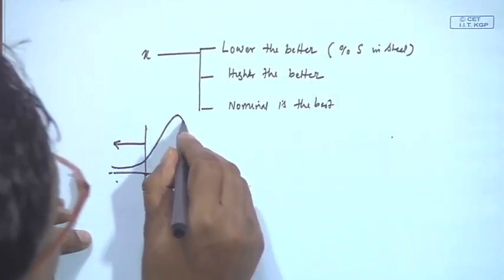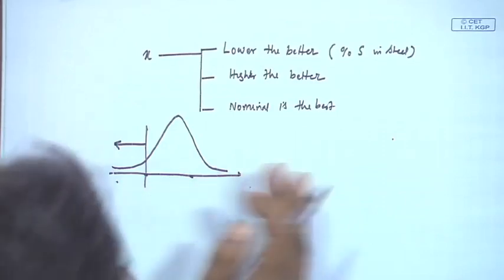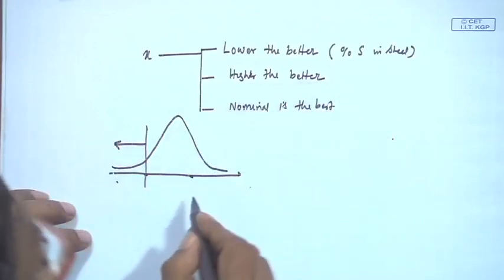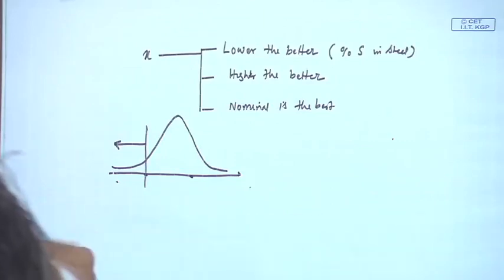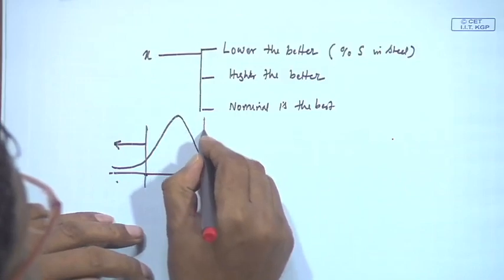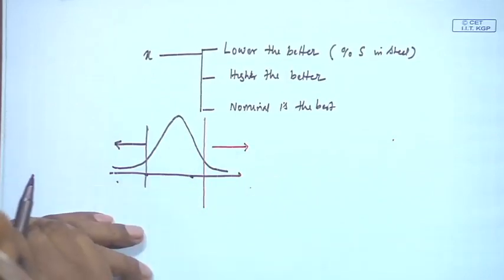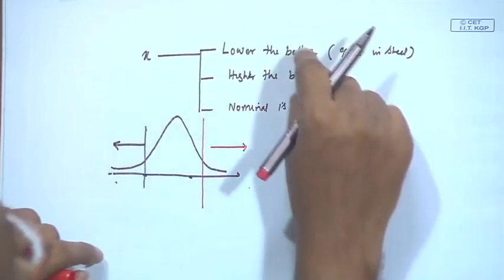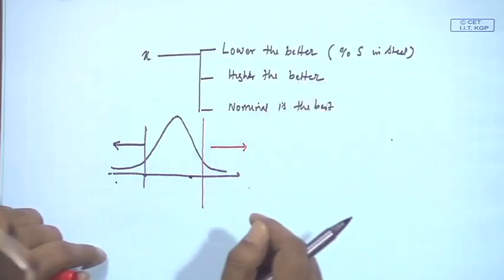You may find a distribution like this. So, you will go for the left hand side. For the higher case, it will be just reverse. You will fix a value somewhere here, and you want this side. Now, you can fix here or somewhere here, but ultimately for the lower the better and higher the better case, a one-tailed test is better.